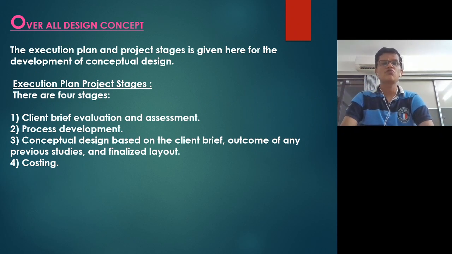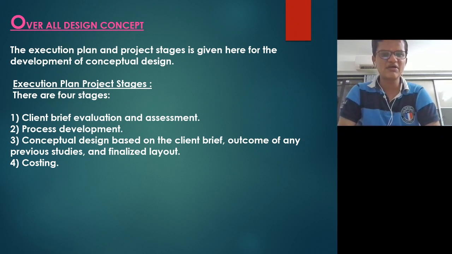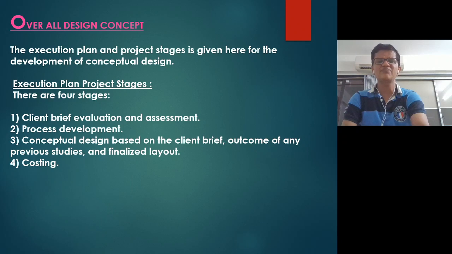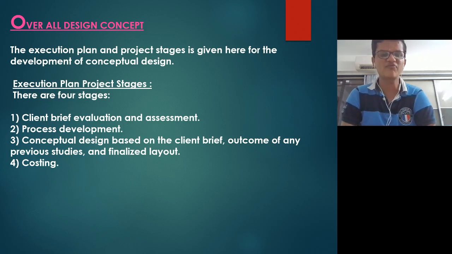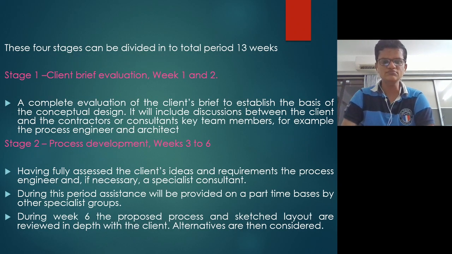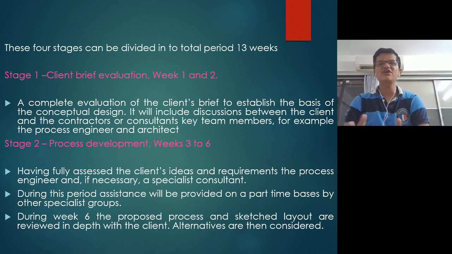For the overall design concept, the execution of a plant project has 4 stages. First is client brief evaluation and assessment. Second is process development. Third is conceptual design based on the client brief and the outcome of any previous studies, and finalizing the layout. And fourth is costing. The 4 stages can be divided into a total period of 13 weeks.